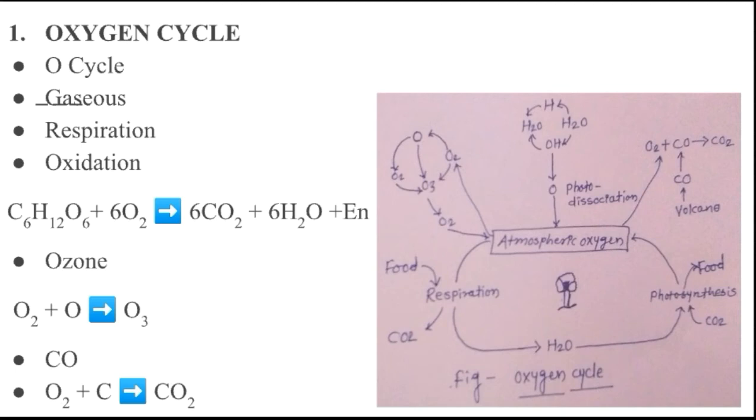Another reaction is the ozone reaction. You have seen here O2 oxygen plus a single oxygen atom, forming O3, that is the ozone formation. And we know very well the ozone forms an umbrella-like layer in the outer atmosphere. Okay, and this layer prevents the ultraviolet radiation from reaching the earth's surface.